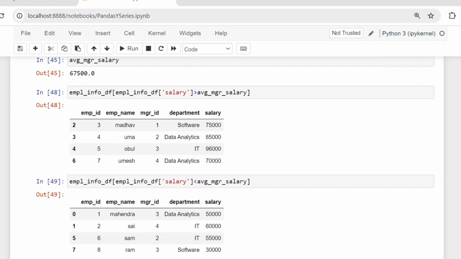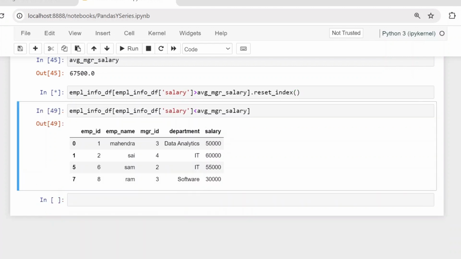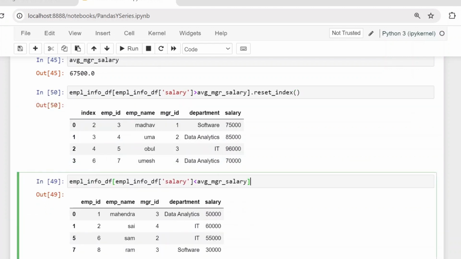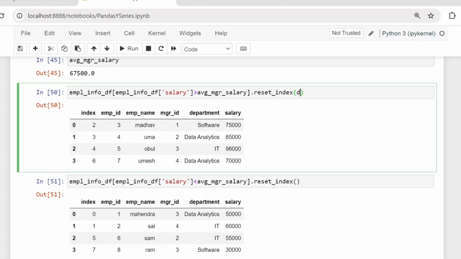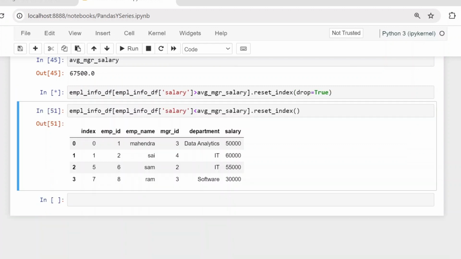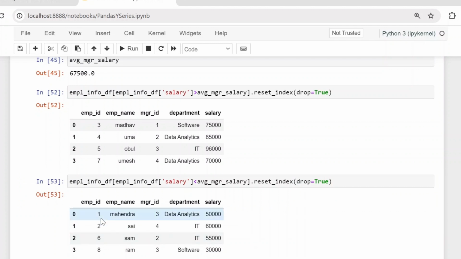So this is how we will solve this problem. Okay, I hope you understood. Even if you want to reset this index, you can just use reset underscore index. Now you can see 0 1 2 3. Here also you can use reset underscore index, but here we are getting another index column. If you want to avoid that, just use drop equal to true. Now you are not getting it again, right? Here also you can use drop equal to true. See, here also we are not getting it again, right?